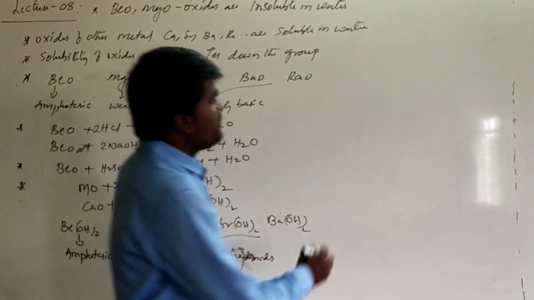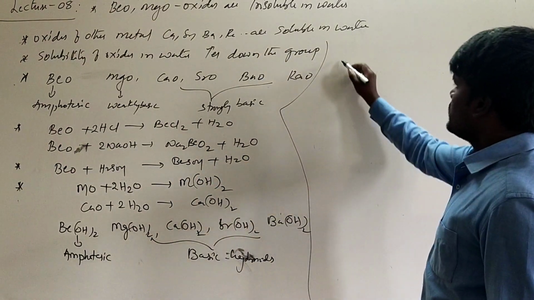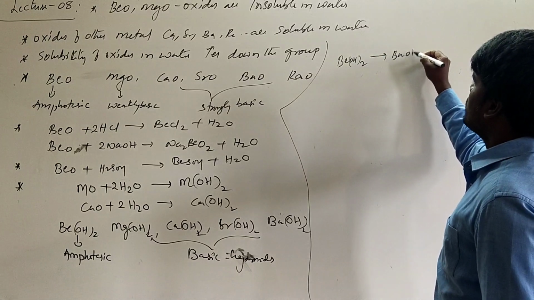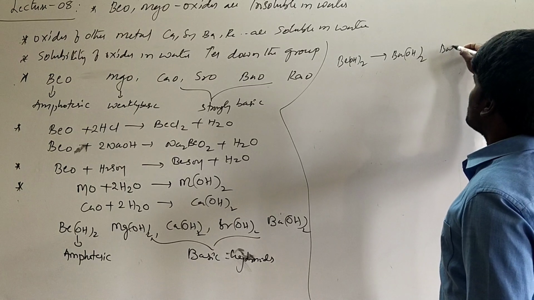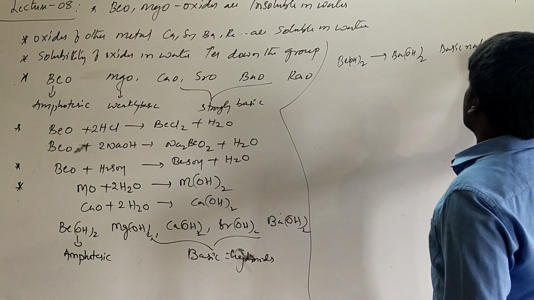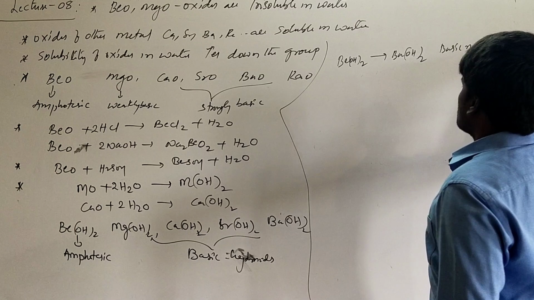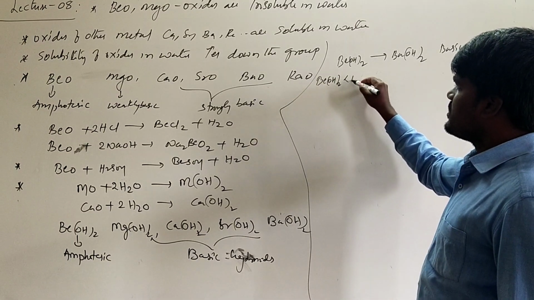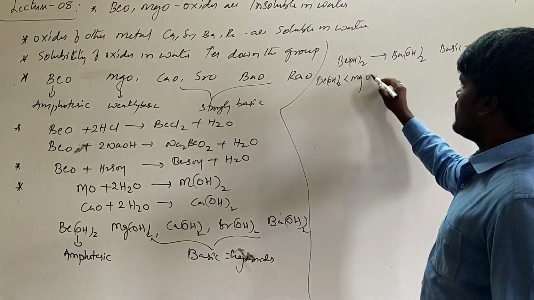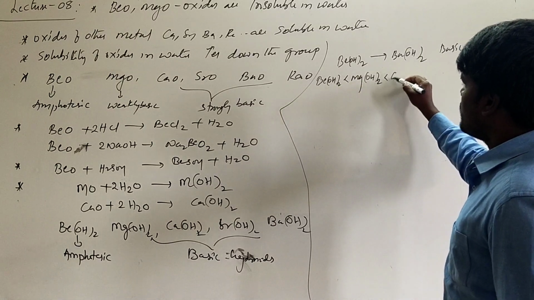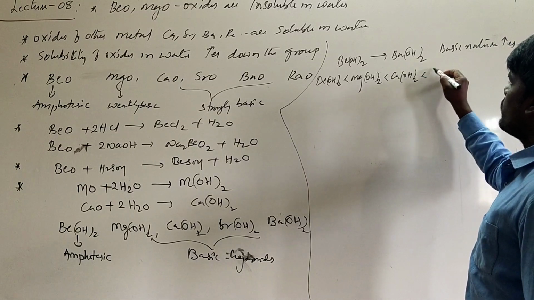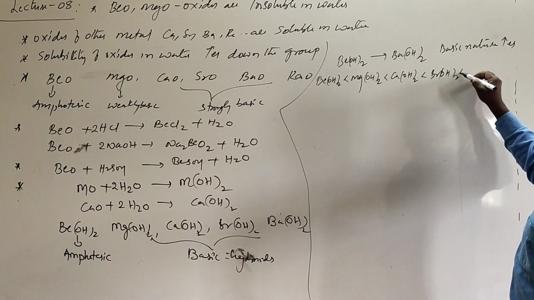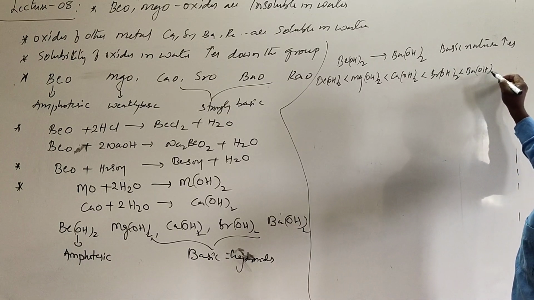If you are talking about their basic nature, from beryllium hydroxide to barium hydroxide, what happens? Basic nature gradually increases. So what will be the increasing order of basic nature? Beryllium hydroxide is amphoteric, magnesium hydroxide is least basic, followed by calcium hydroxide, followed by strontium hydroxide, and barium hydroxide is strongly basic in nature.